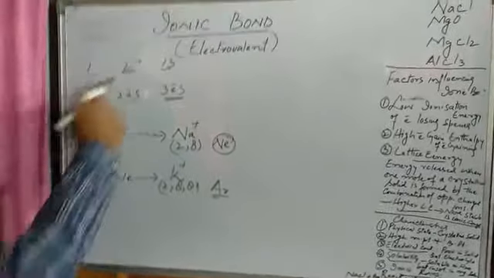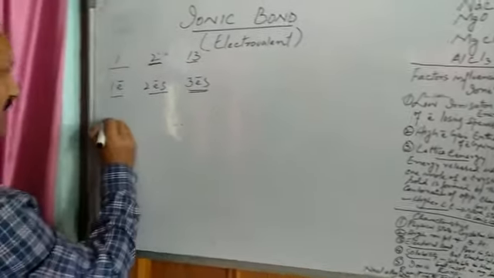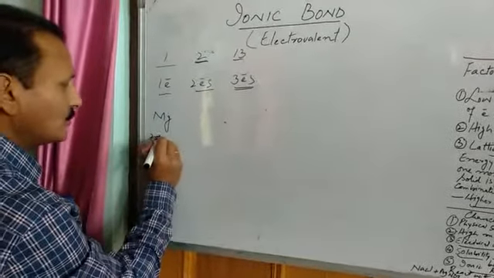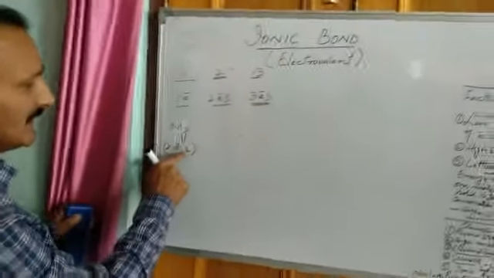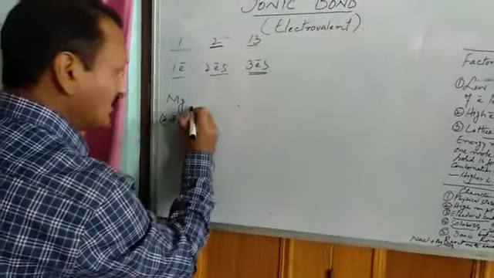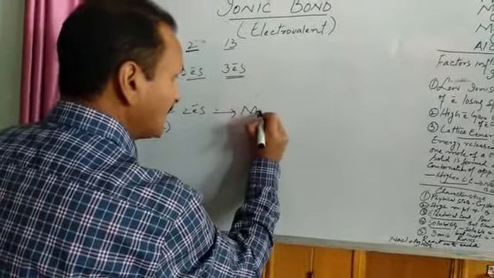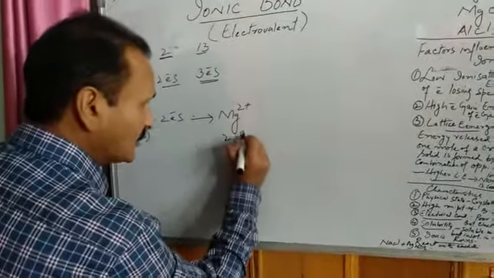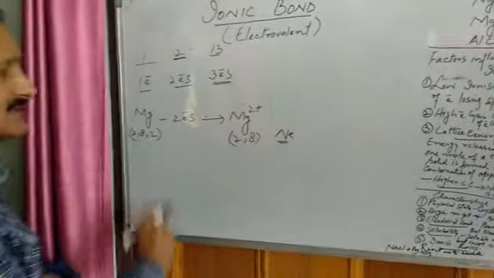Similarly, if we take elements of group 2, for example, magnesium. Magnesium is present in group number 2. Its electronic configuration is 2, 8, 2 because its atomic number is 12. So how many valence electrons does it have? It has 2 valence electrons. So it has the ability to lose these valence electrons. It loses these 2 electrons and becomes magnesium ion, having electronic configuration 2, 8. Again neon, which has atomic number 10, that is the nearest noble gas.